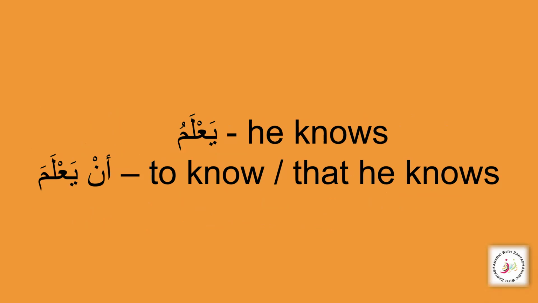You see here by adding this an, that is masdariya, an plus your jumla fi'liyya, ya'lamu now becomes ya'lama, because we know that this an changes your jumla fi'liyya into its mansoob state. Now an plus ya'lamu becomes an ya'lama, that means to know, or you can translate it as that he knows, because we have been learning in a basic Nahu class that there are harf of nasb: an, lan, kay, idhan, and hatta.